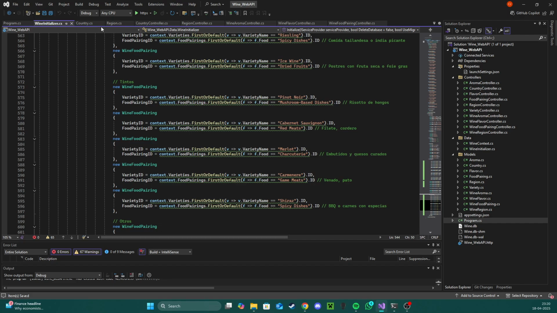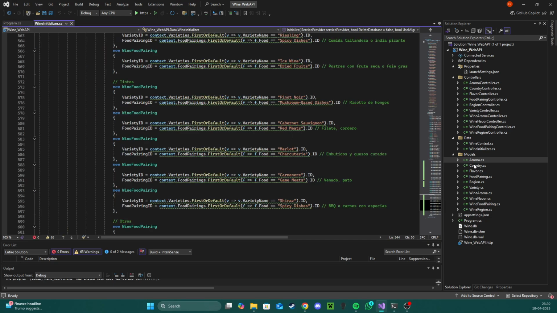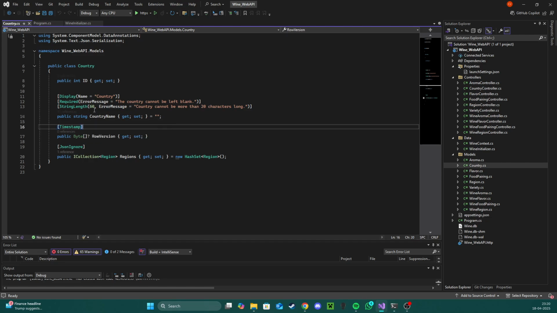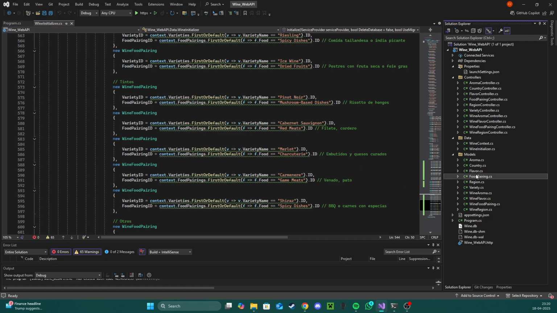So I can show you the different models now as well. Here we have the aroma model, with the aroma and the description of it. Then country, with the region foreign key over here. Then we have flavors with descriptions as well, and different string length limits in every model.